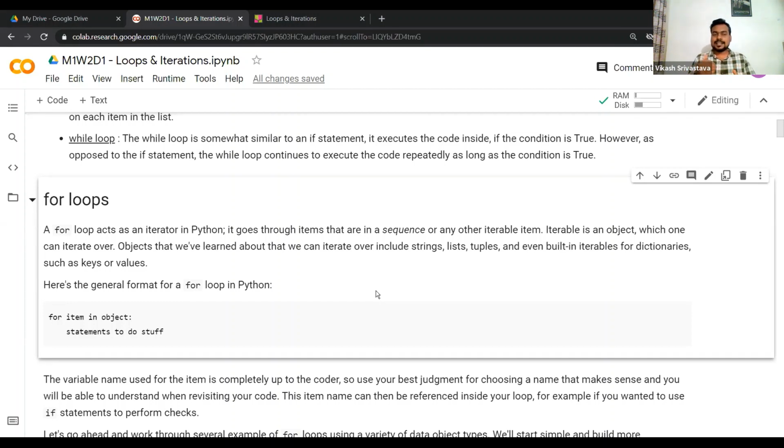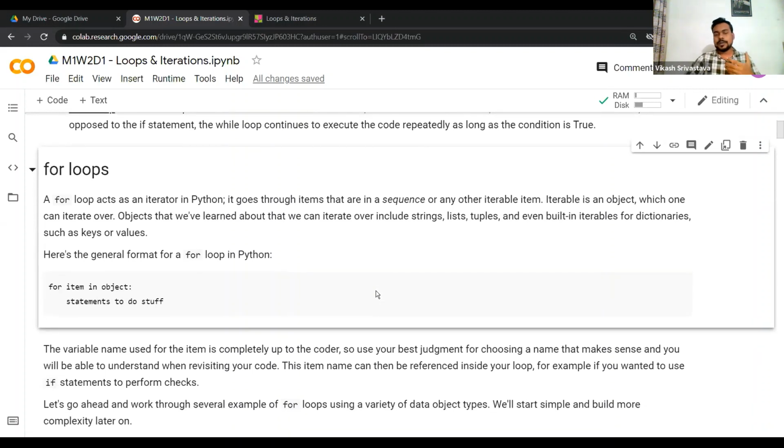So we'll see examples of how to implement for loops and what kind of operations we can do for all these various data structures such as strings, lists, tuples, and dictionaries, right? So we'll have examples for all of these situations. So here's the general format for a for loop in Python, right?